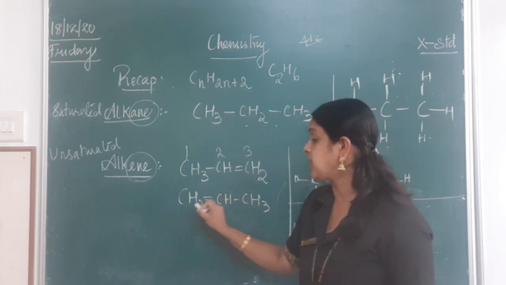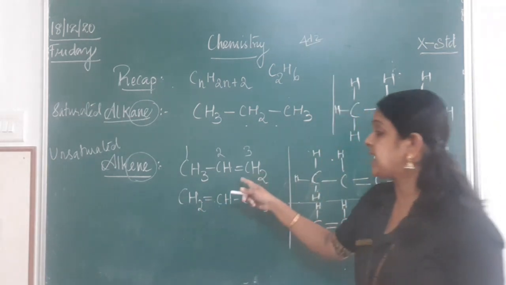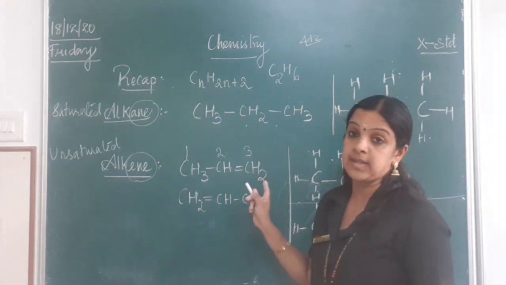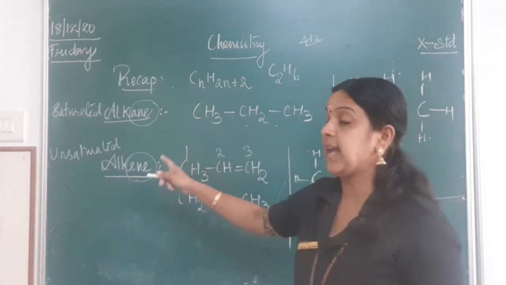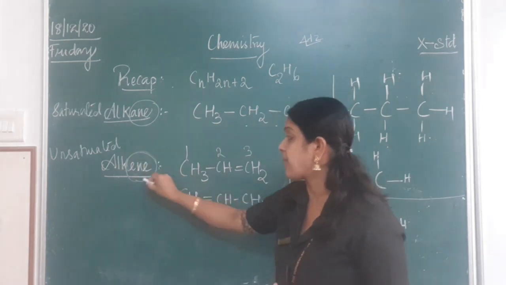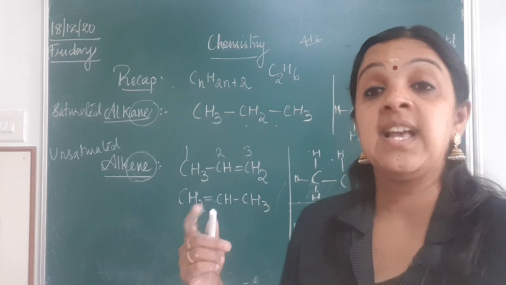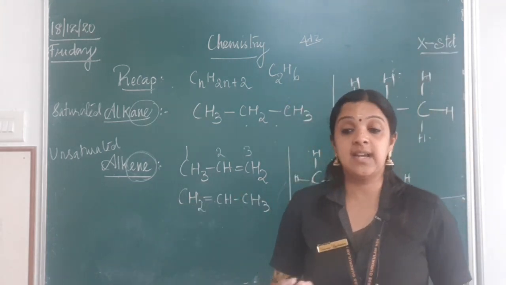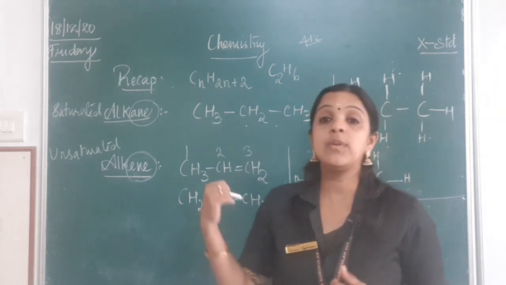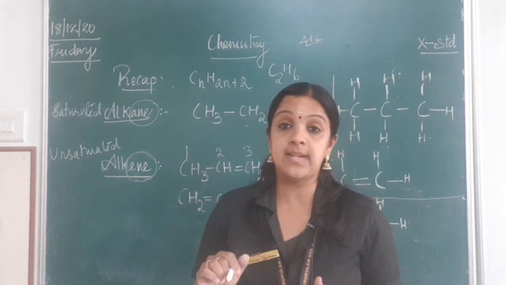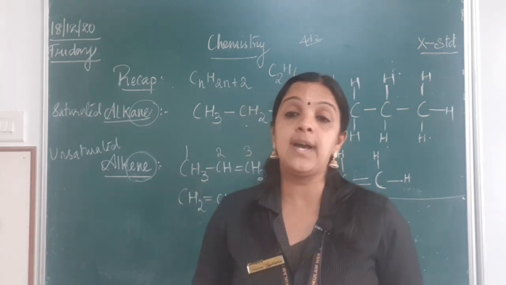So I can put it between these 2 carbon atoms also, it means the same. So these type of double bonded carbon compounds, you call them unsaturated hydrocarbons or alkenes, where alkene represents double bond. Now there is something which we call alkyne. In alkyne we have only triple bonded carbon atoms. So now we will learn about triple bonded carbon atoms, where the triple bond is present between 2 carbon atoms.